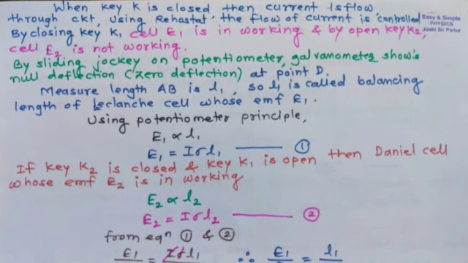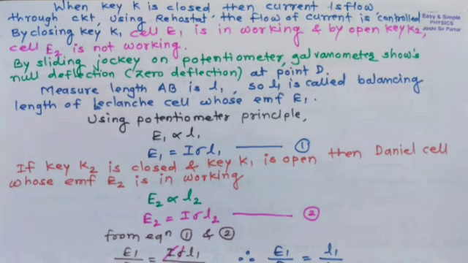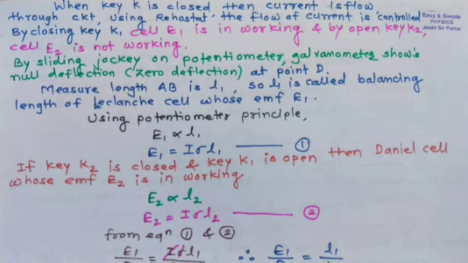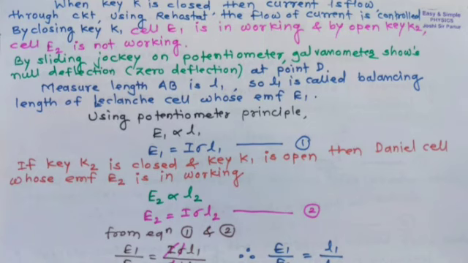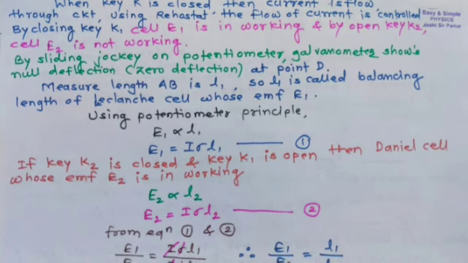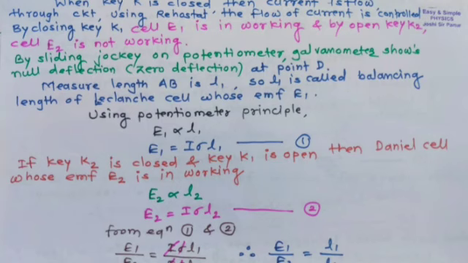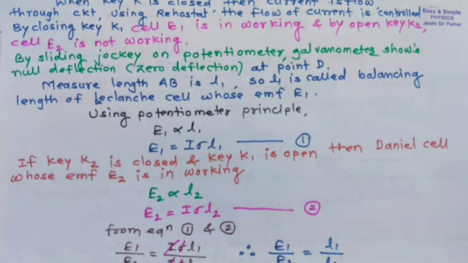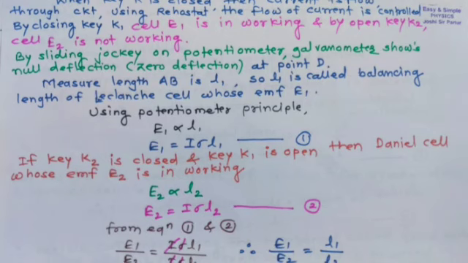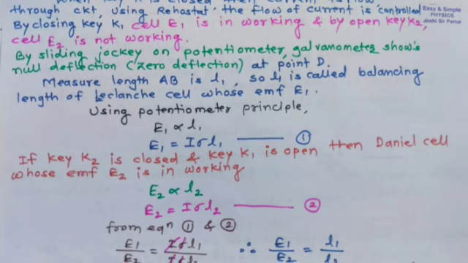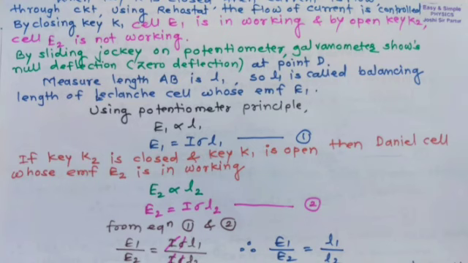When key K is closed, current flows through the circuit. Using rheostat, the flow of current is controlled. By closing key K1, cell E1 is working, and by opening key K2, cell E2 is not working.